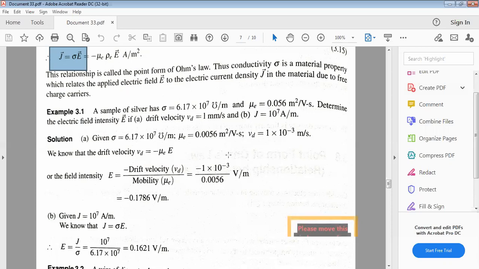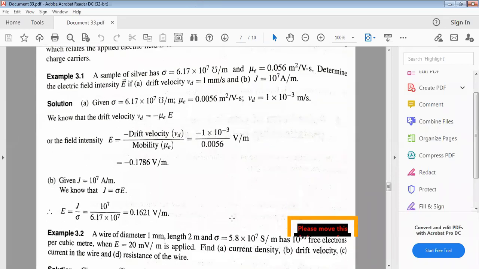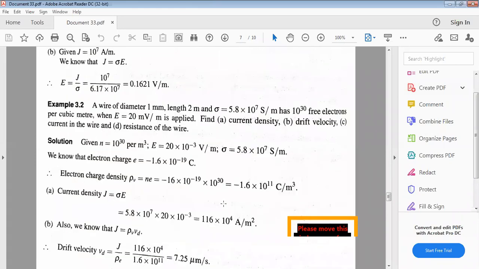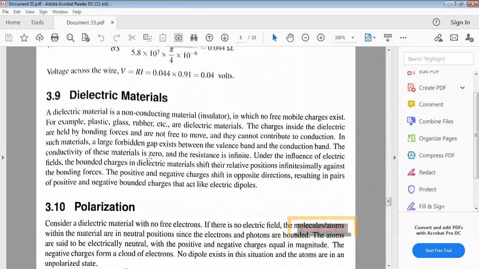From the second point, J equal to sigma E, right? So the electric field intensity E equal to J by sigma. We get 0.1621 volt per meter. All of you please go through this second problem, 3.2. This is also a similar kind.